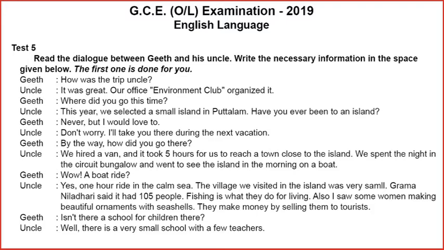You have to read the conversation or the dialogue, and then find out some information. Necessary information means some information that is important to fill the gaps, that is needed. That is called necessary. In the space given below.